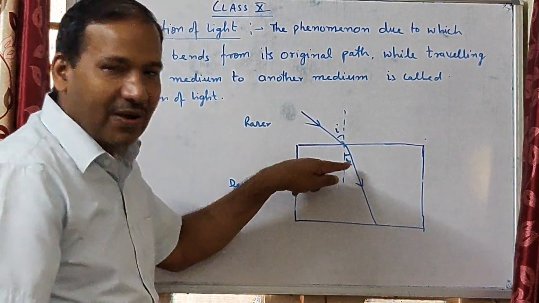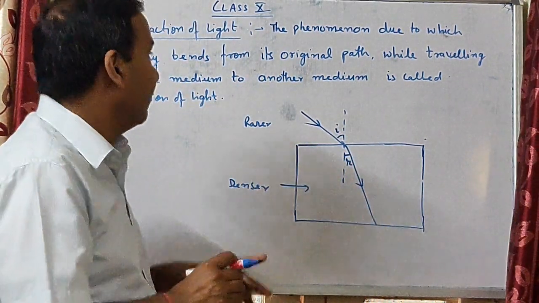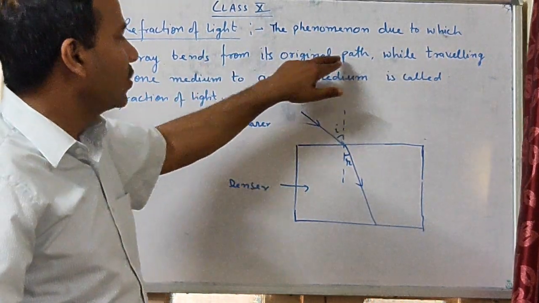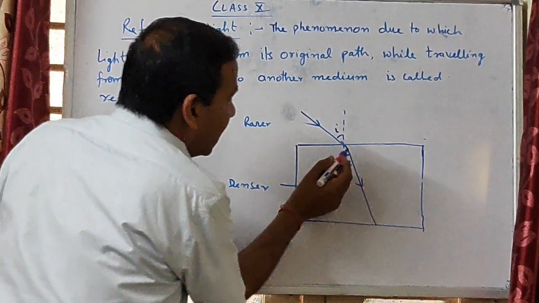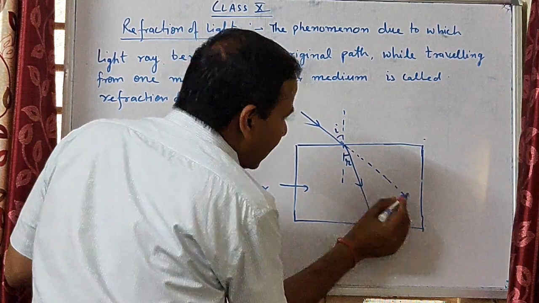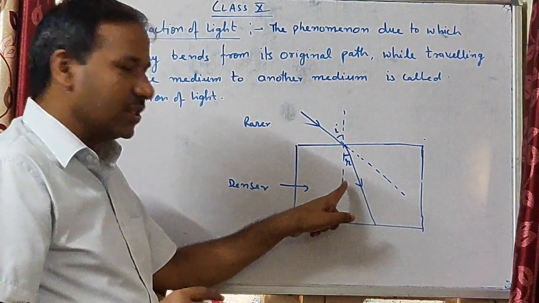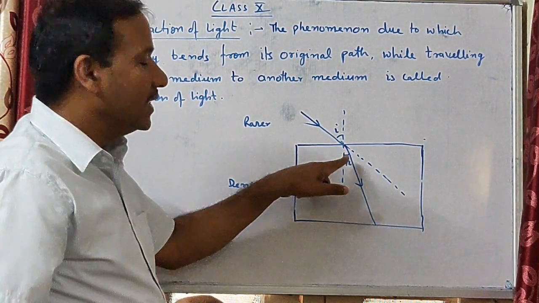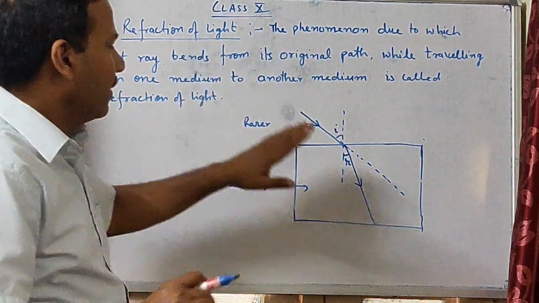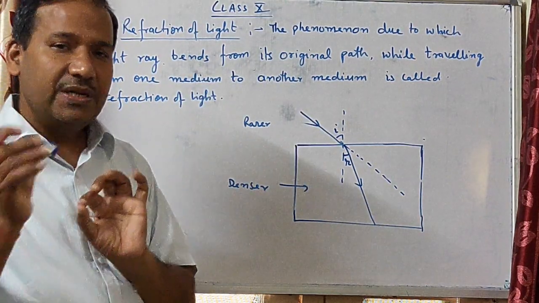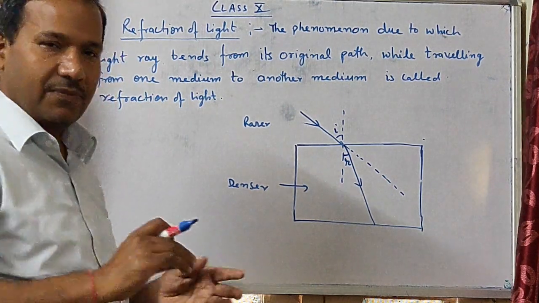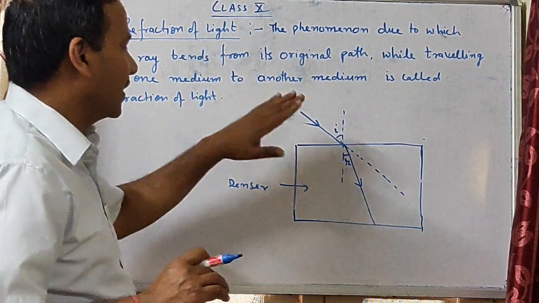And this bending of a light ray is called refraction of light, meaning the phenomenon due to which a light ray bends from its original path. Just you see the original path: you just extend this light ray like this. It is the original path, but it bends towards the normal. This phenomenon is called refraction of light. When a light ray is traveling from one medium to another medium, the bending of the light ray from its original path is called refraction of light.